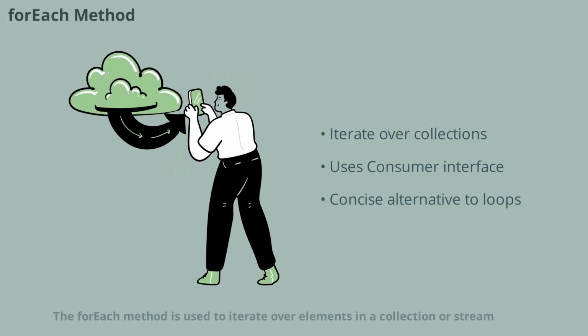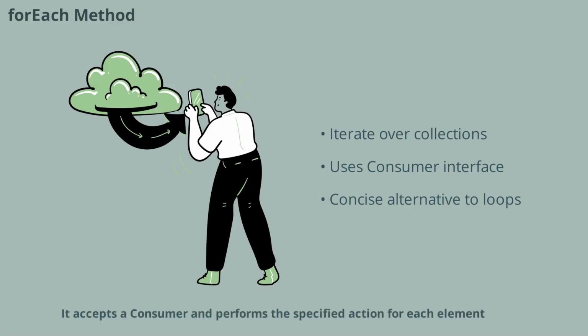The forEach method is used to iterate over elements in a collection or stream. It accepts a Consumer and performs the specified action for each element. forEach is a more concise and expressive alternative to traditional loops, and it's widely used in modern Java code. Interviewers may ask you to demonstrate how to use forEach with different types of collections.